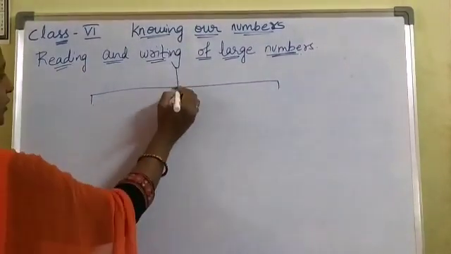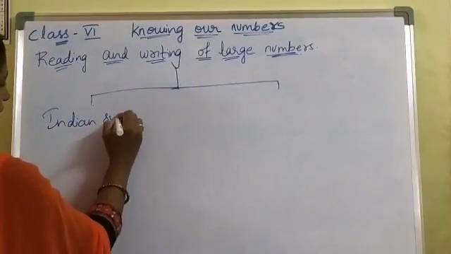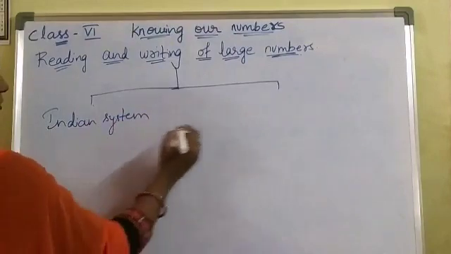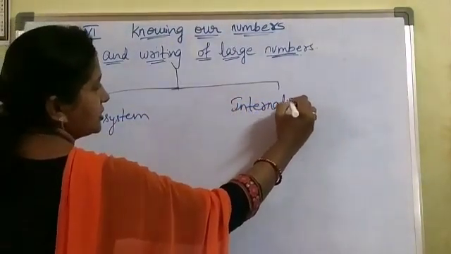This can be done in two ways. One is the Indian system and another one is the international system.